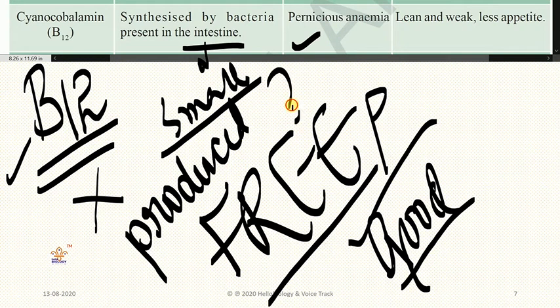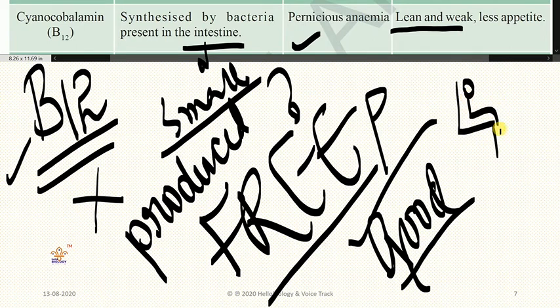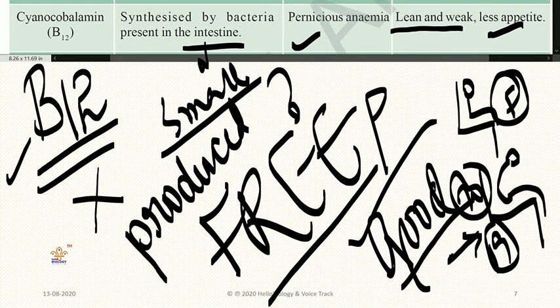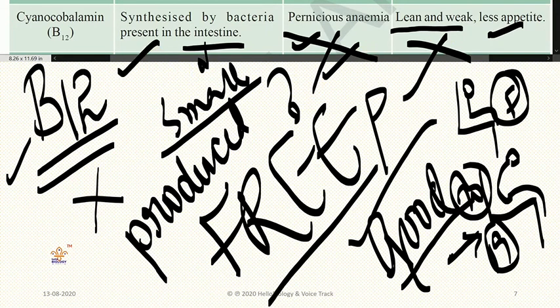How to recognize whether you have got pernicious anemia or not? You will be very, very weak. If a student is sitting very straight like this, in a very lean position, with less appetite, they won't eat food at regular intervals. If from childhood to adulthood, for 19 or 20 years, you don't eat food properly, then in future you will get diseases. So if you want to avoid all this, you need to eat well. That means you need to have good food.